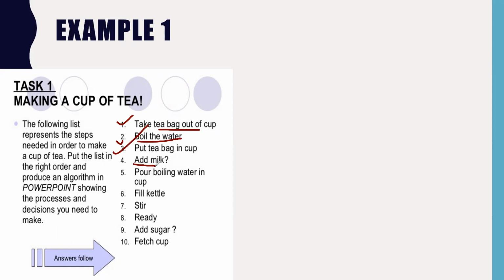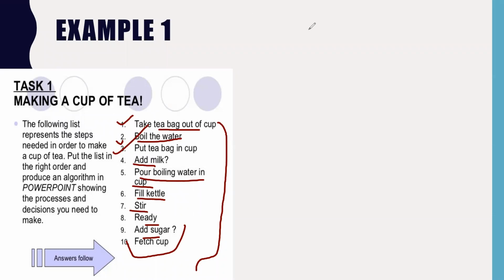You add milk, pour the boiling water in the cup, stir it, add some sugar, and put the tea in that particular cup. So these are the total steps required to make tea. That is known as an algorithm: the steps involved to make something, to do something, or to write something.